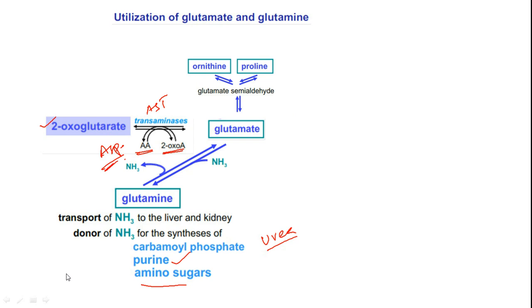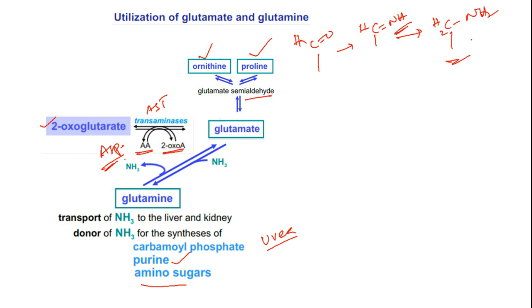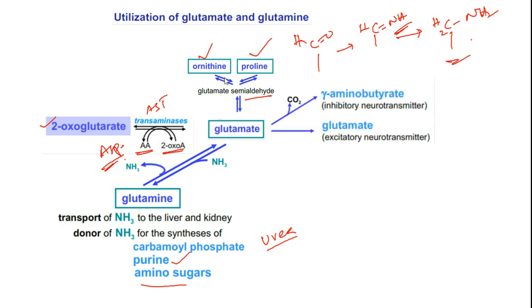In case of proline, just now we have seen how the ring closure reaction happens, whereas in case of ornithine, we have the formyl group, so that will become C double bond NH and then it will become NH2. In this way, semialdehyde can be converted either to proline by ring closure reaction, or by amination, a reductive amination type of reaction, it can give us ornithine.